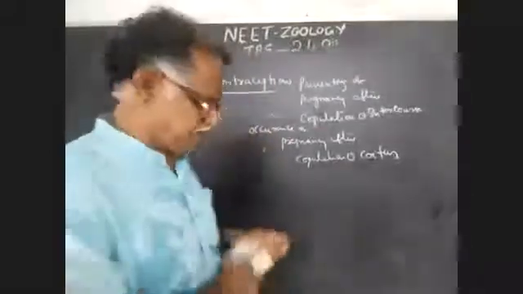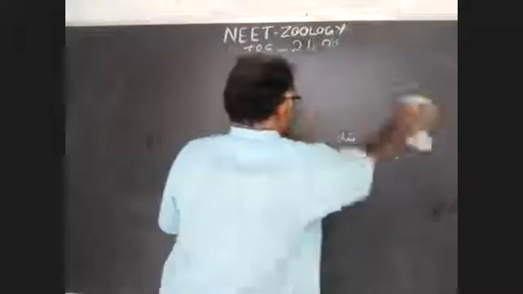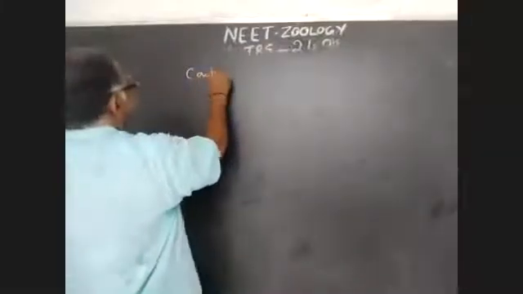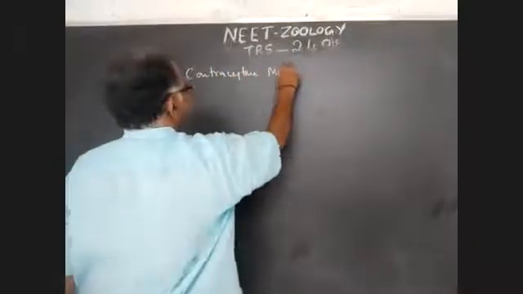Two points. Next one. What are the contraceptive methods?